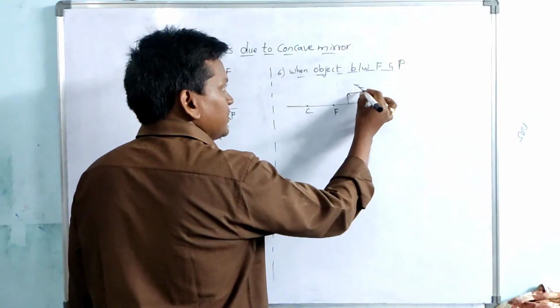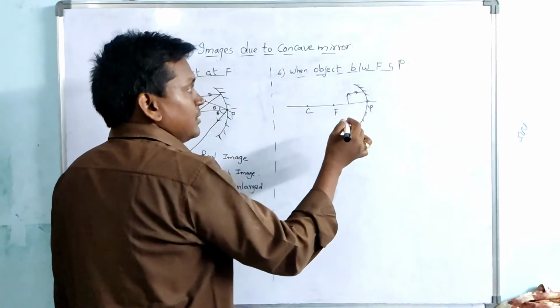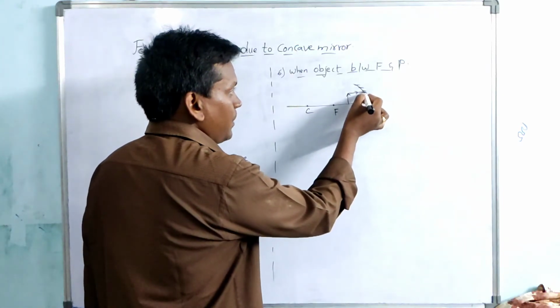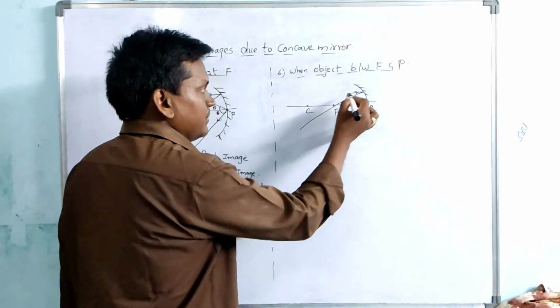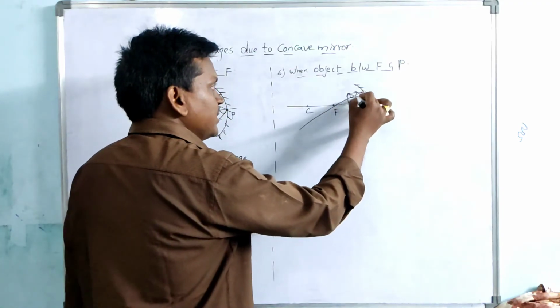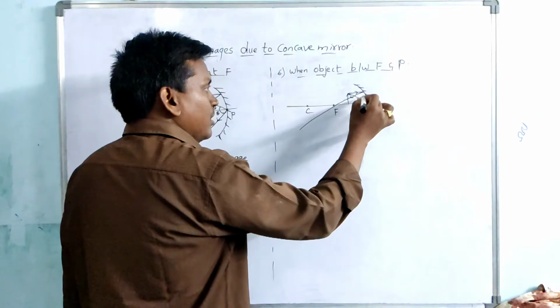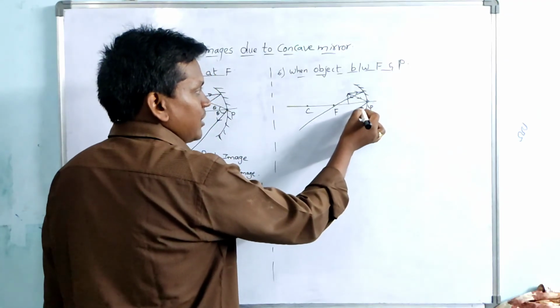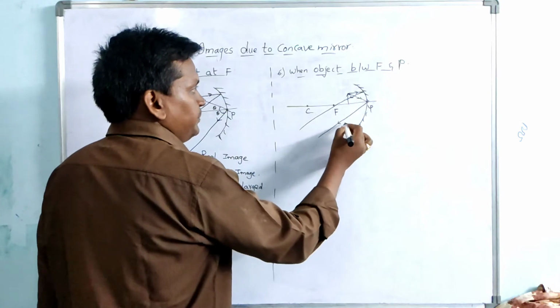Again two rays are sufficient, a ray which is parallel to principal axis, after reflection it will pass through focus, and a ray which is passing through or touching the pole, after reflection it will make equal angle and it will reflect back.